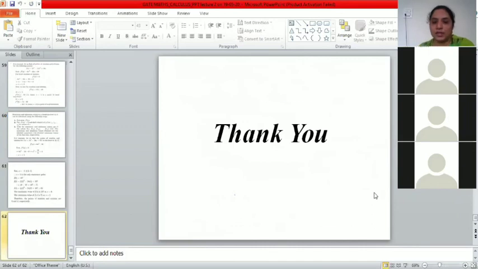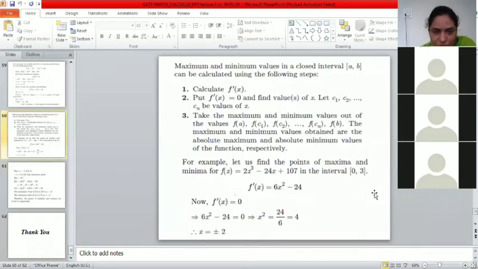Okay, I think that is enough. This is one more question. Here is the question. You can see that function is 2x cube minus 24x plus 107 in the interval 0 to 3. So f dash x equated to 0. We get x square is 4, so x is plus minus 2.